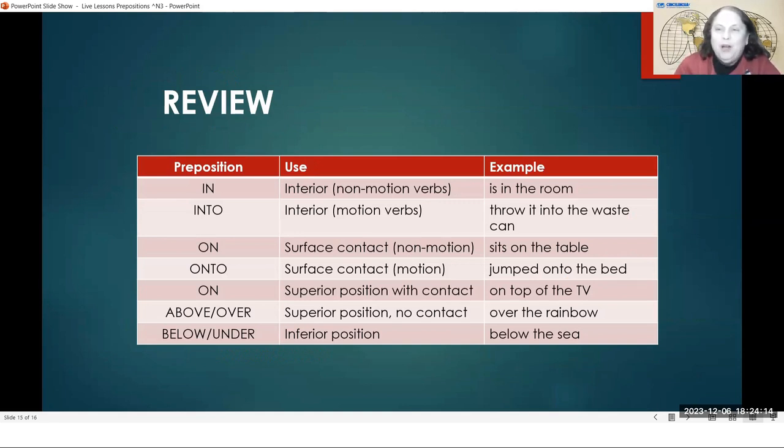If you are coming inside, then you're going into. You go into the room, you throw something into the waste can, the basketball went into the hoop, the dog jumped into the water. He was not in the water, and then he changed his position to be in the water, so he jumped into the water.